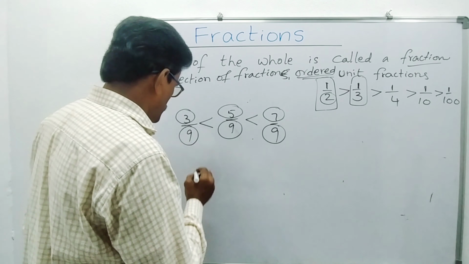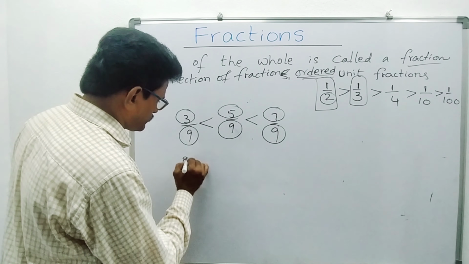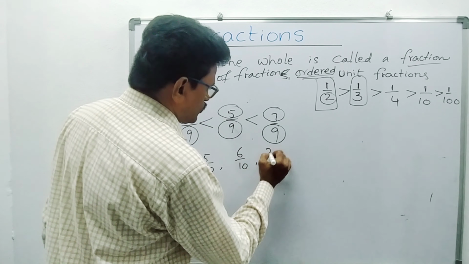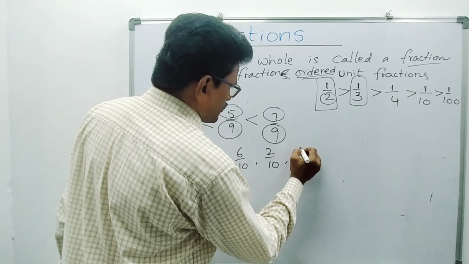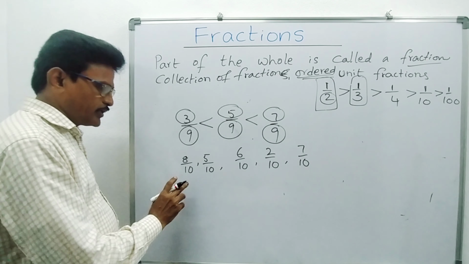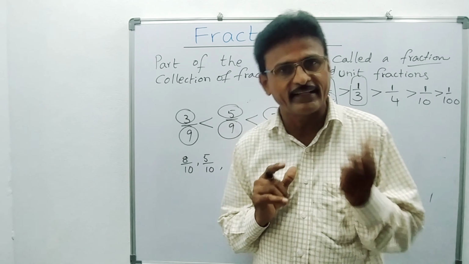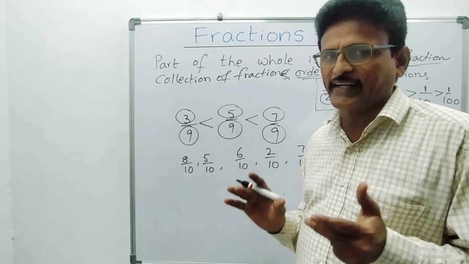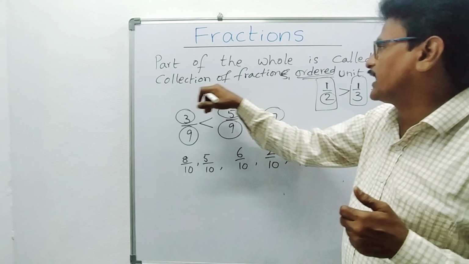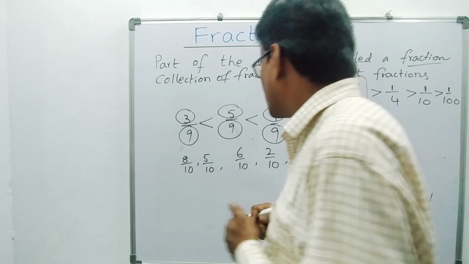Now students, we will see here: 8 by 10, 5 by 10, 6 by 10, 2 by 10, 7 by 10. 1, 2, 3, 4, 5 fractions are there. In these 5 fractions, all have the same denominator, 10. Now we will write them in ascending order. Ascending means small to big. So we have to write this collection of fractions in ordered form. How to write that ordered form?